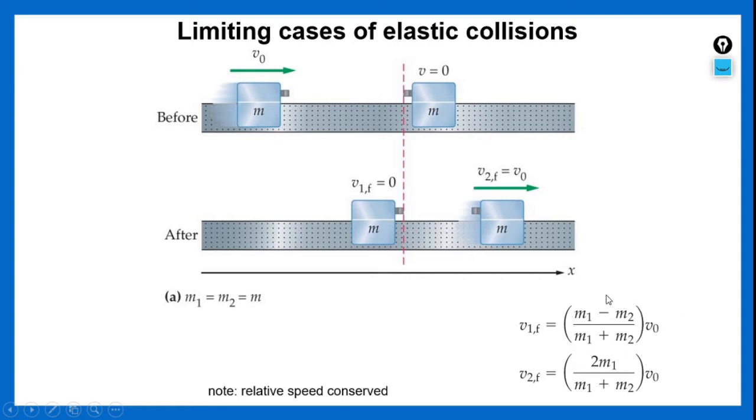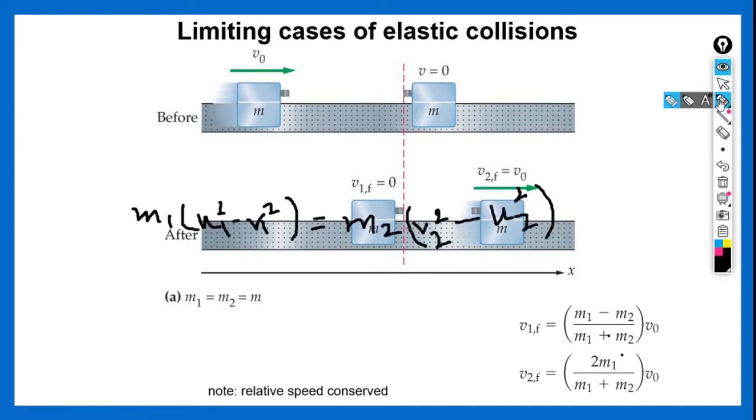But for the second, 2 into m1 becomes 2m by (m1 plus m2), that means m plus m, so 2m by 2m. The 2m gets cancelled, so we get the value 1.